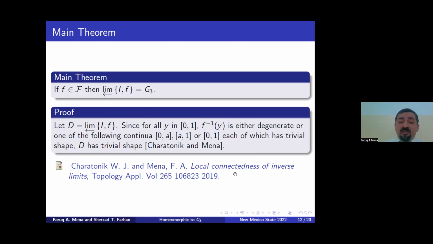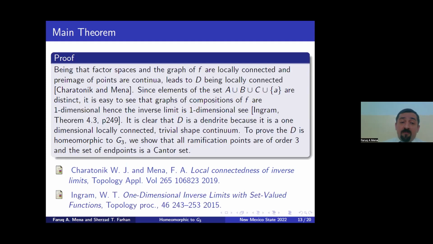We know that the inverse limit is a trivial shape now. And all factor spaces of F are locally connected, because we have the factor space [0,1] at least, and graph factor spaces are dendrites at least, and the graph is locally connected, and the pre-image of every point is a continuum, which leads to the inverse limit D being a locally connected continuum.